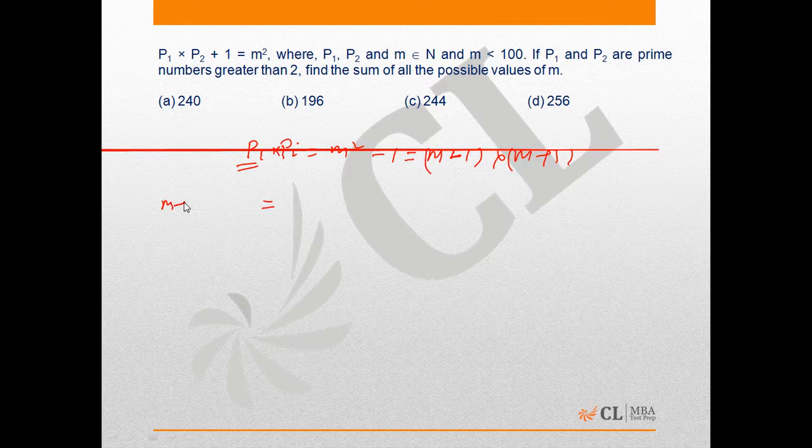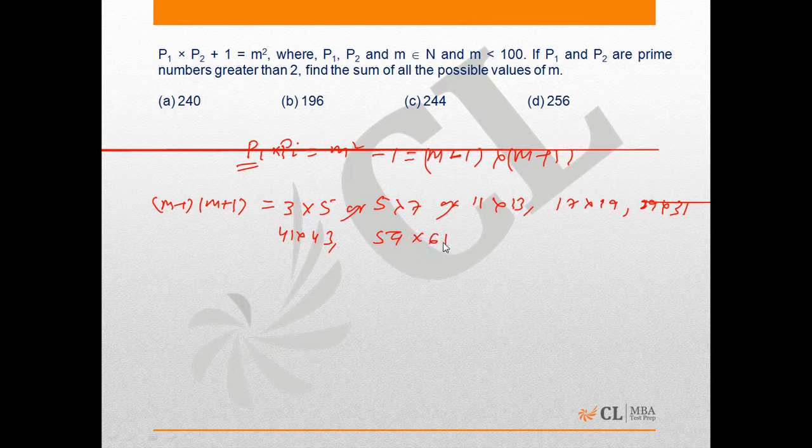Therefore m minus 1 into m plus 1 will be either 3 into 5, or 5 into 7, or 11 into 13, 17 into 19, 29 into 31, 41 into 43, 59 into 61, and 71 into 73.